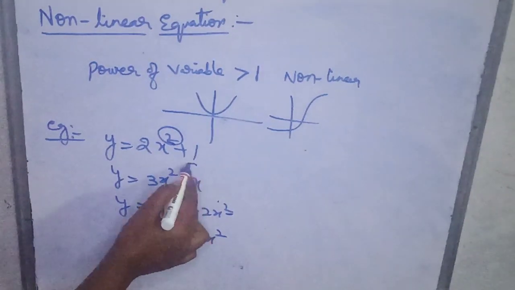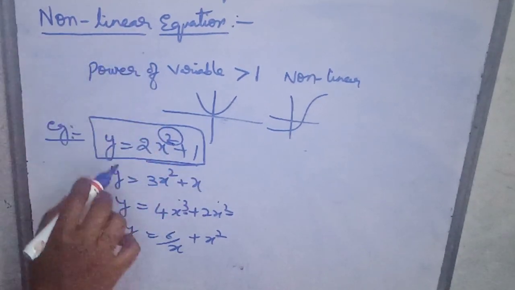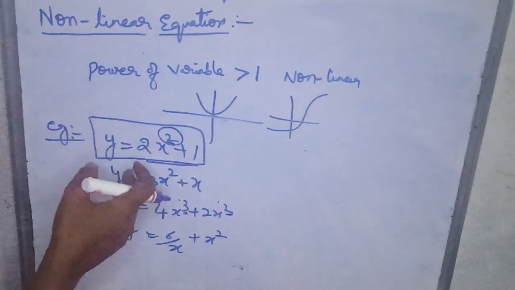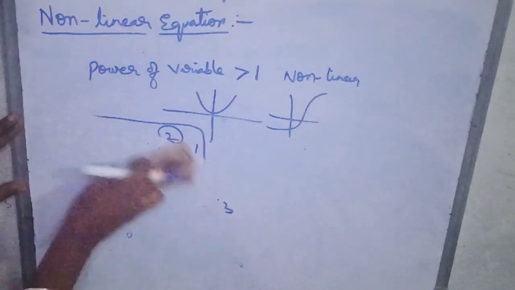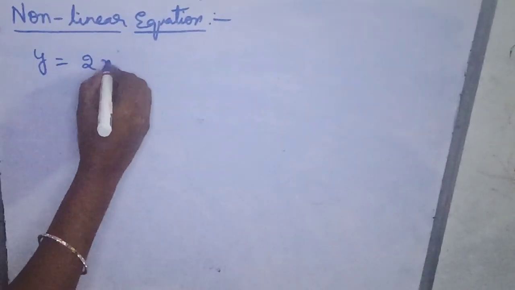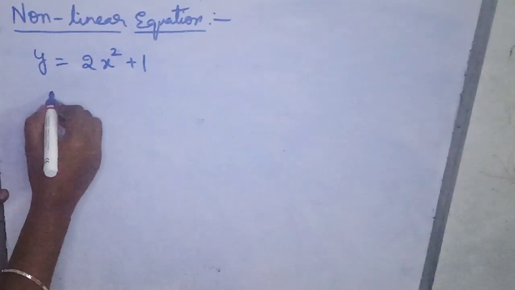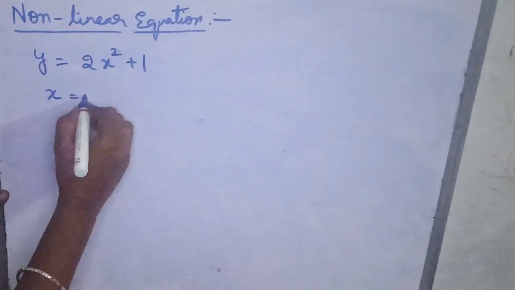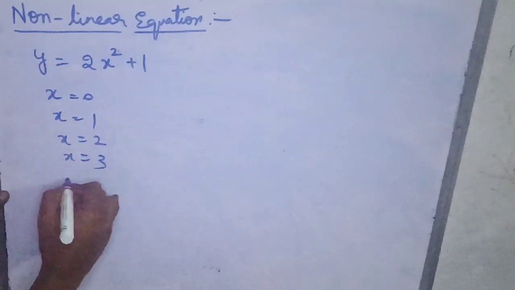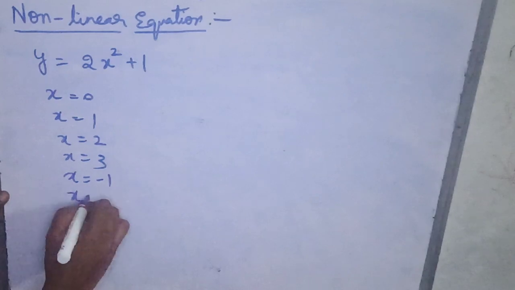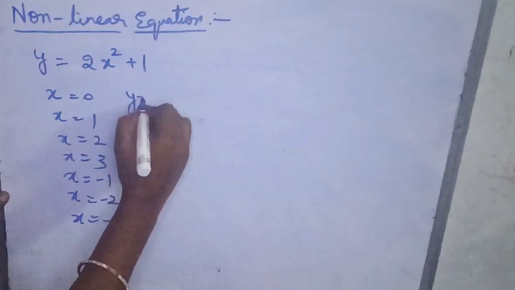Let us see if we draw a graph for this, is it nonlinear or not. Let us consider some example. We'll take this equation and we'll give some values for the x, and we'll draw the graph, then see how it will look. We're considering an example, that is y is equal to 2x square plus 1. Let's consider some values for the x. X is equal to 0, x is equal to 1, x is equal to 2, x is equal to 3, x is equal to some negative values also. X is equal to minus 1, minus 2, minus 3. Okay? What will we get for y?